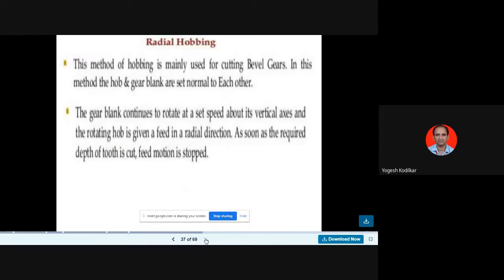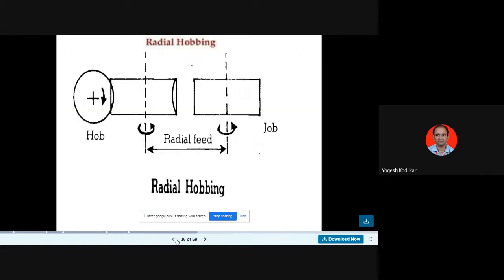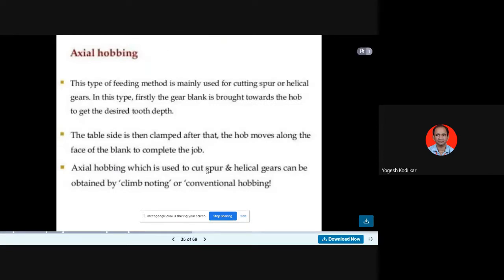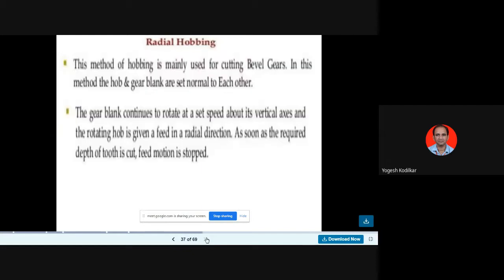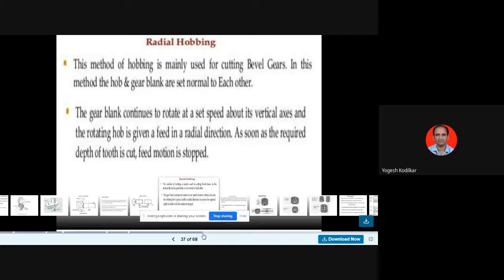And this method of hobbing is mainly used for cutting bevel gears. As we saw, axial hobbing is used for spur and helical gears, whereas radial hobbing is mostly used for cutting bevel gears. The gear blank continues to rotate at a speed about its vertical axis, and the rotating hob is given a speed about its rotational axis. So that is your radial hobbing.